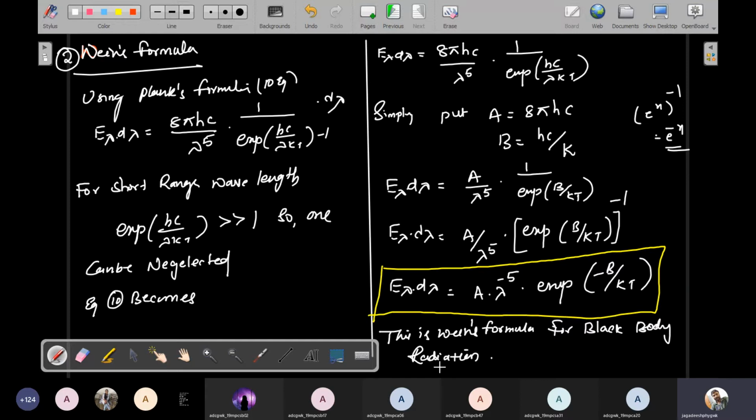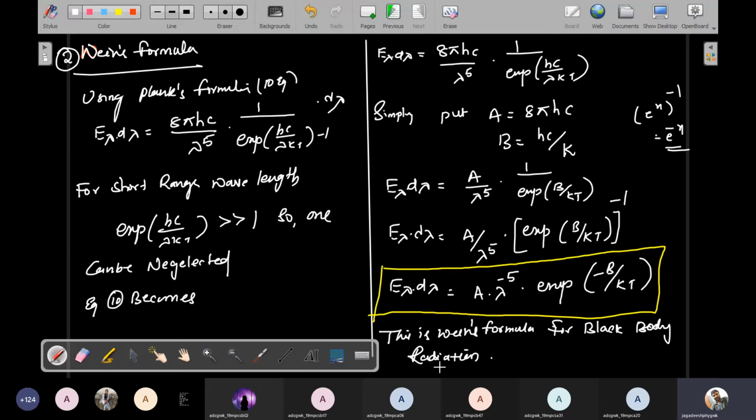Wien just considered short range wavelengths. Using the concept of short range wavelengths, he simply neglected the value 1 from Planck's equation. After that he put some constants A and B. A and B are constants because 8 pi h is a constant, and a constant multiplied with anything is a constant, and B is also hc by k, a constant.